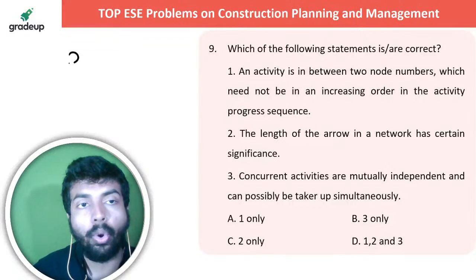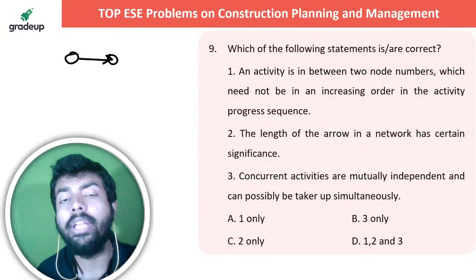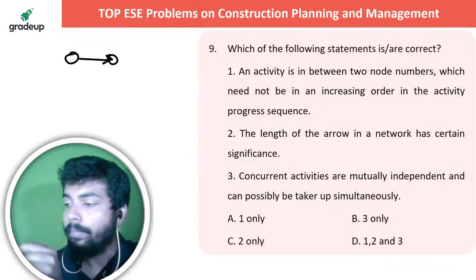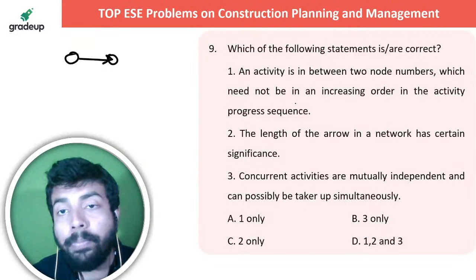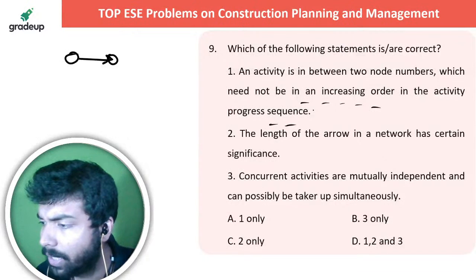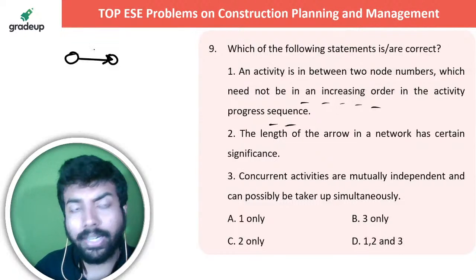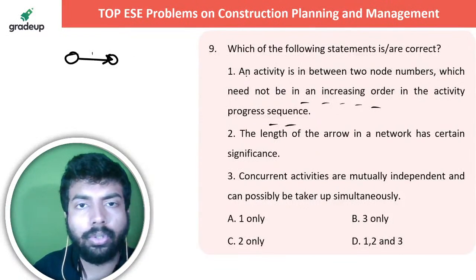Do you know what a node is? These are nodes, actually events. Normally in an activity on arrow diagram, these nodes are events and the arrow is the activity, which need not be in increasing order in the activity progress sequence. Who told you that? They are actually in the increasing order, right? Activity is in increasing order, so this is wrong.